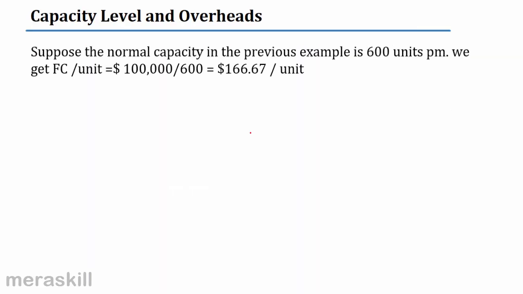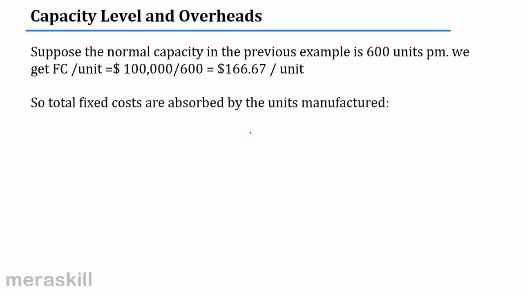Suppose the normal capacity in the previous example is 600 units per month. We get fixed cost as 166.67. So we did theoretical capacity of 1,000 units. We did practical capacity of 750 units. Now we are also considering normal capacity. So what happens then? Total fixed cost are absorbed by the units manufactured.